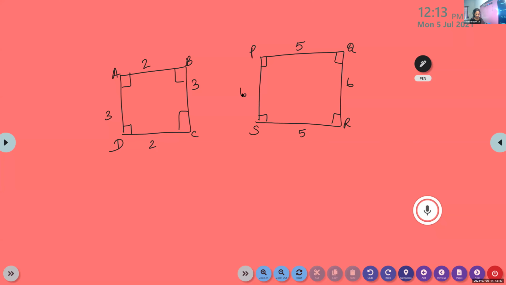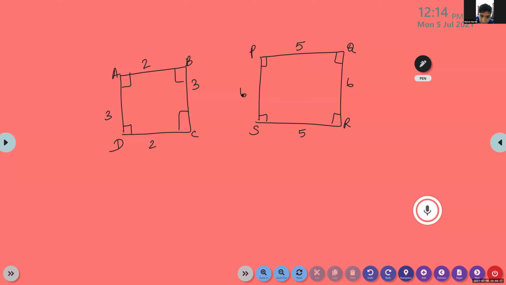Are they similar? They are similar. Why?